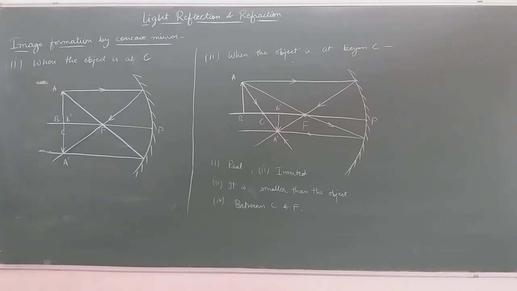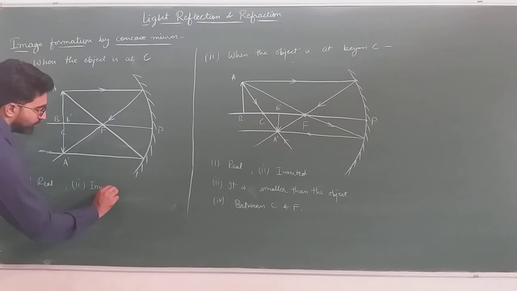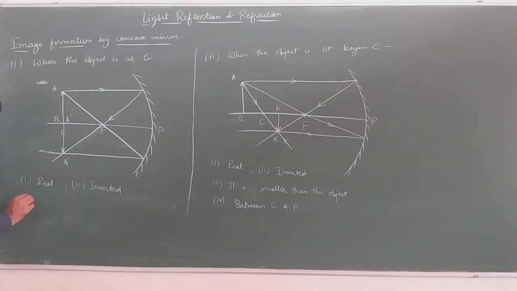When we see the image, it is observed that the image formed is again real. Second, the image formed is inverted. And the third property is that it is at the center of curvature, means when the object is at the center of curvature, image will also form at the center of curvature.